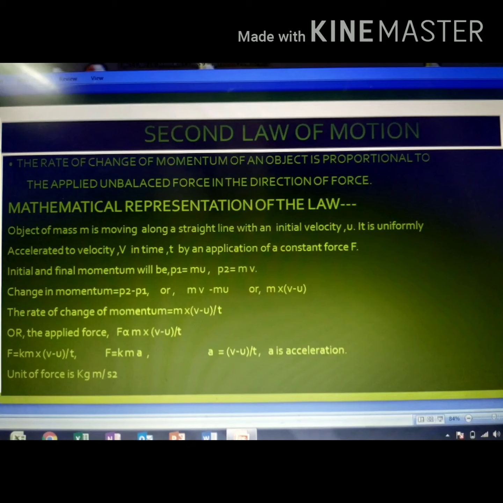Children, today we will study the second law of motion. The first law of motion indicates that when an unbalanced external force acts on an object, its velocity changes. The acceleration of an object depends on the force applied to it and how we measure the force.